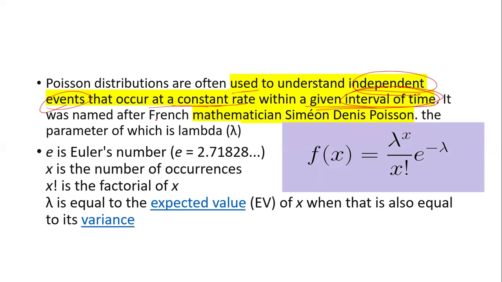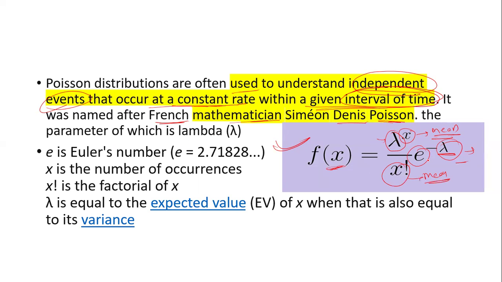This Poisson distribution was given by the French mathematician Simeon Denis Poisson. Now the formula is very important for the Poisson distribution because questions have already been asked from this area. Clear? So the Poisson distribution, the probability of x, is equal to e to the power of minus lambda times lambda to the power of x, divided by x factorial. Here lambda is the mean, x is the number of occurrences, x factorial is in the denominator, and e is a constant.